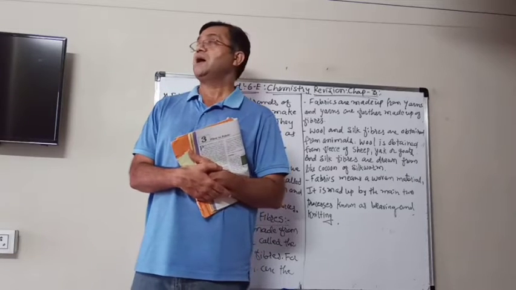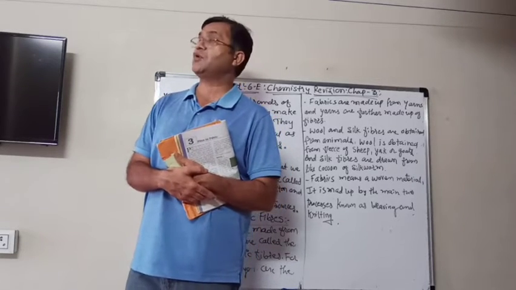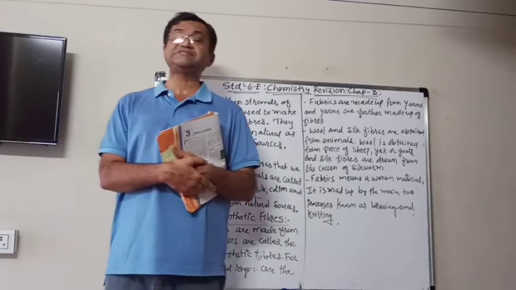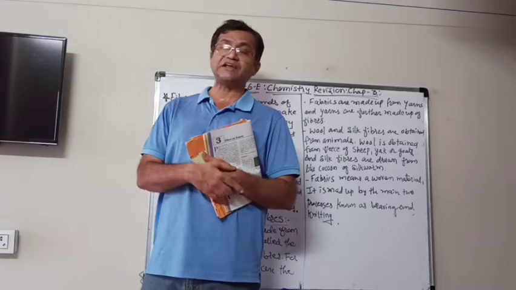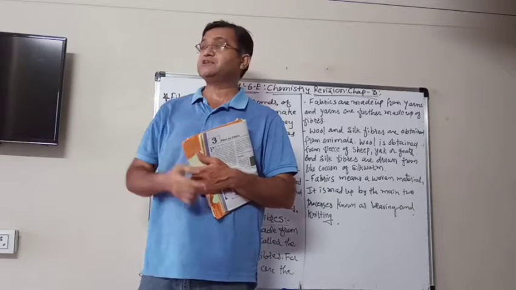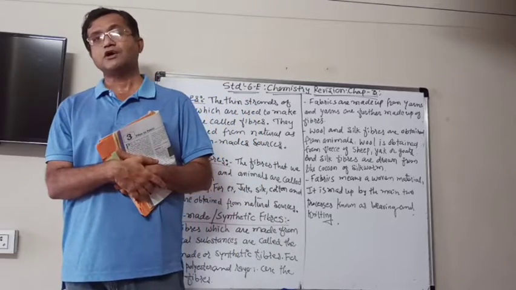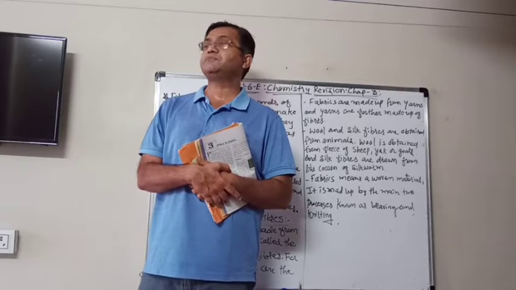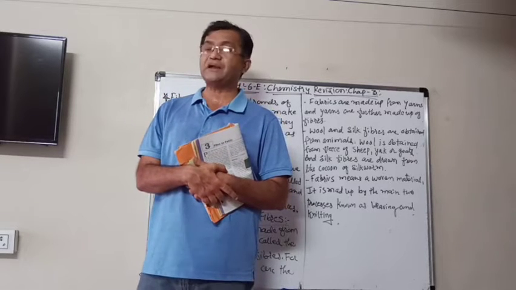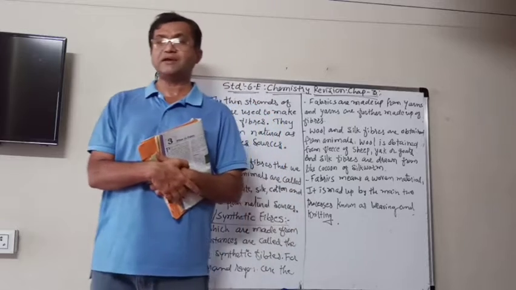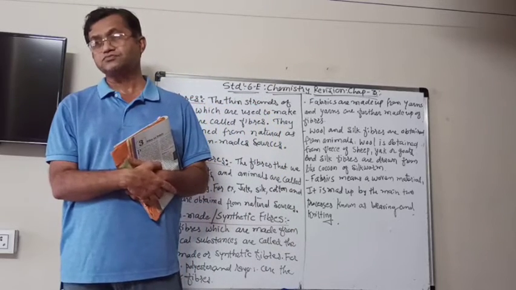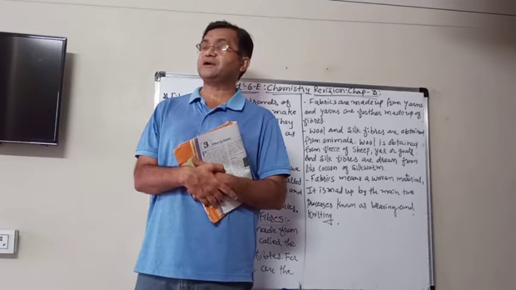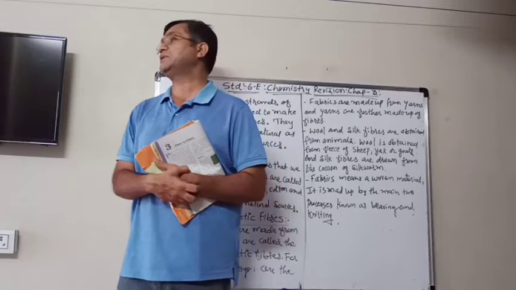And some of them have very nice qualities, so people are using them, because silk, if it is obtained naturally, is very, very expensive. So they made a material like silk from chemicals, and it looks like silk and it is cheaper also. So generally people are buying more synthetic materials nowadays.